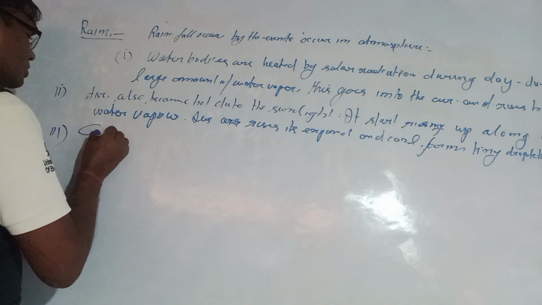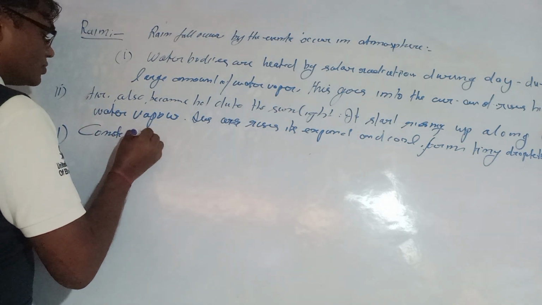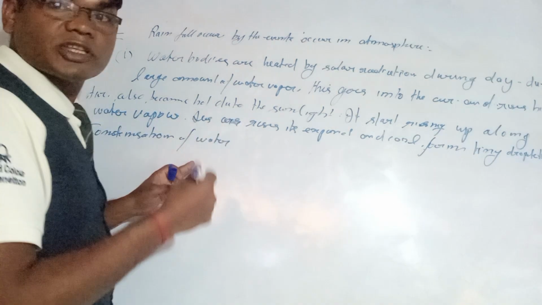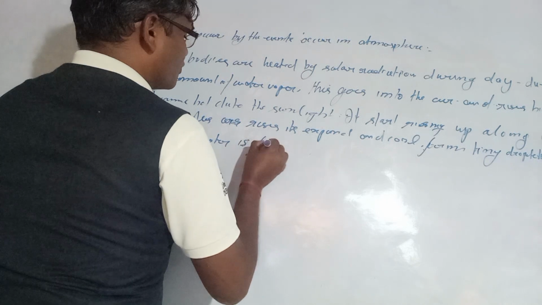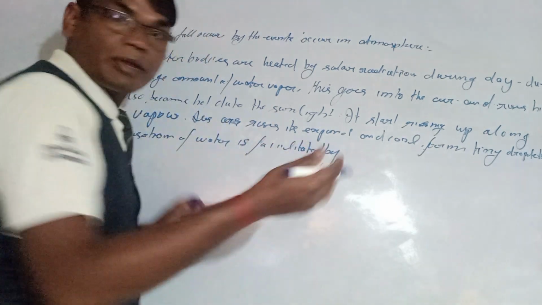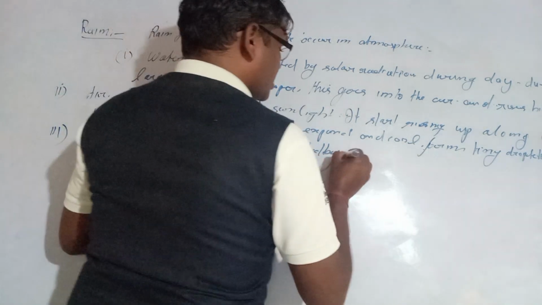Third condition, we can say that condensation of water is facilitated by dust particles.